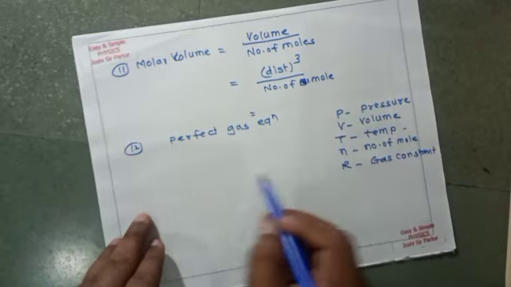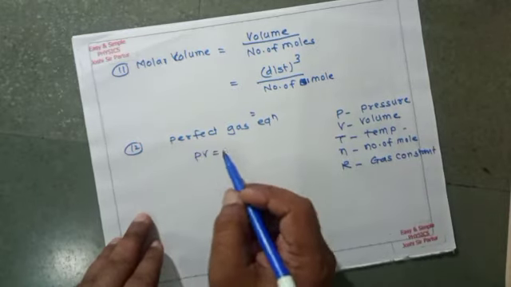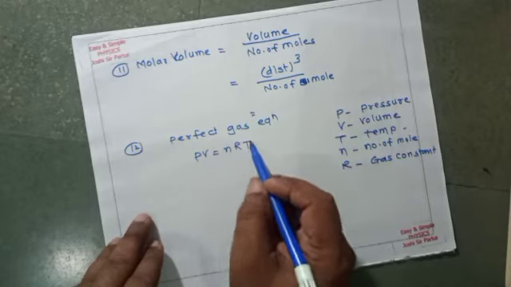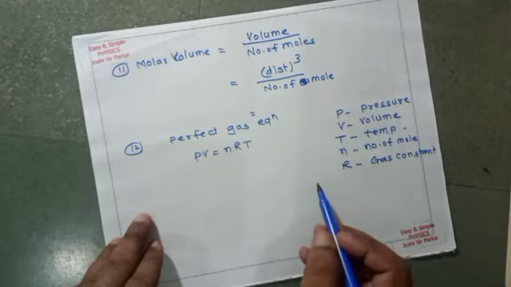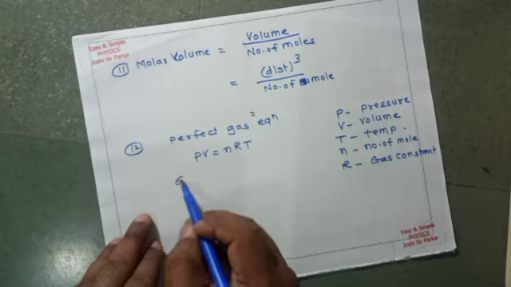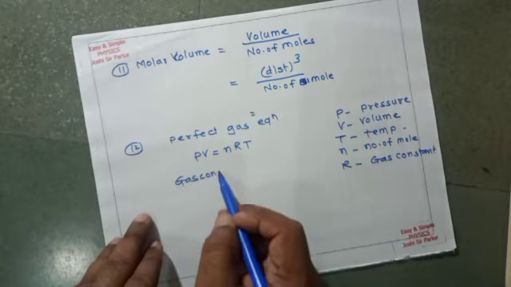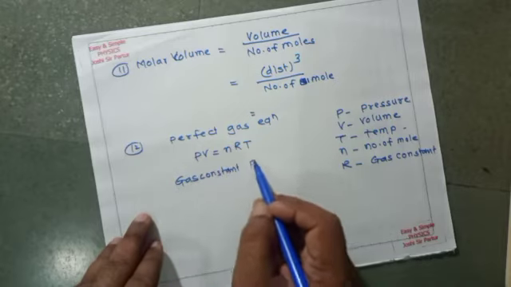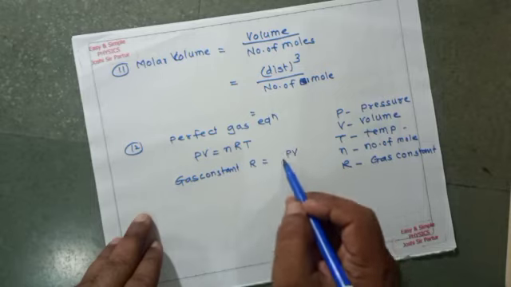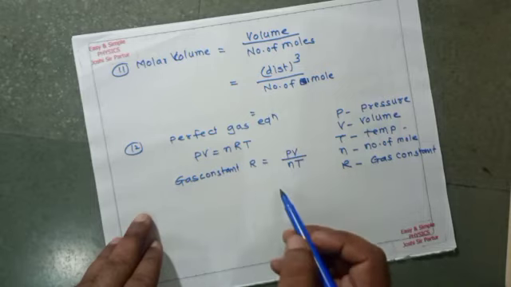Then the perfect gas equation will be PV equal to nRT. So we want to find the gas constant. So gas constant capital R is equal to PV upon nT.